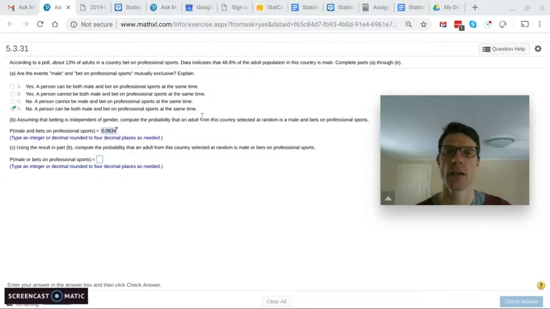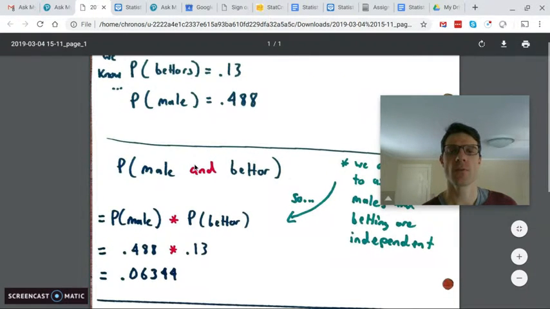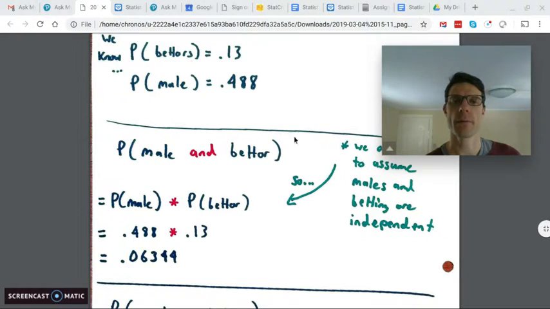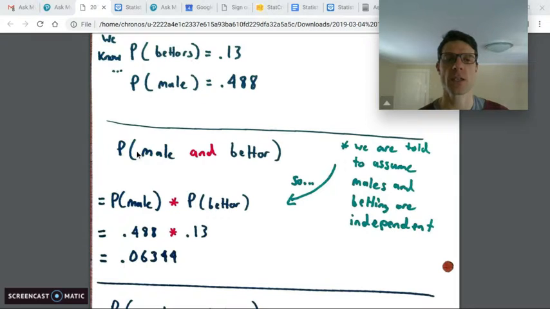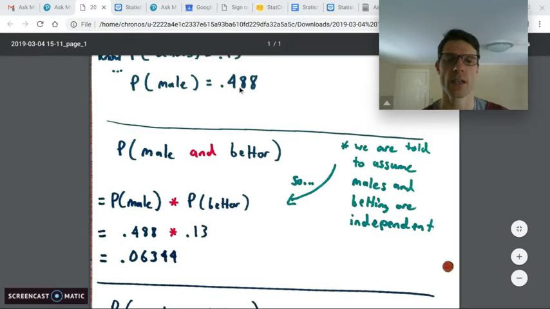from the country selected at random is a male and bets on professional sports. So to find the probability that they're both male and a bettor, we can actually multiply just the probabilities together. But the only reason we can do this is because we're told that being male and betting is independent of each other. So we just take the probability of being male, which we're given at about 49%, and the probability of being a bettor at 13%, and we just multiply them together to get this